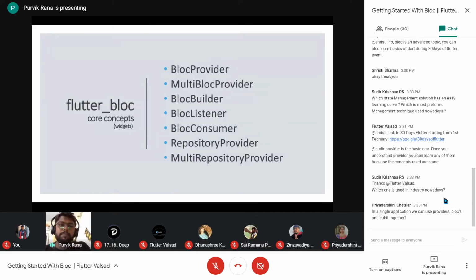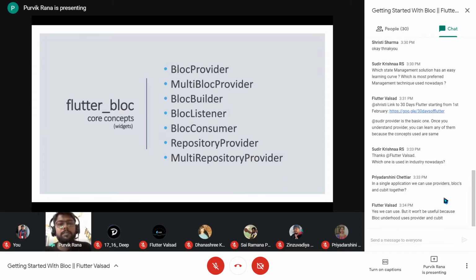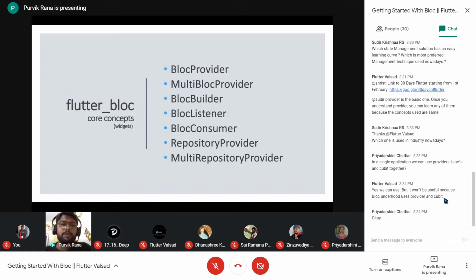Next, talking about the Flutter Bloc. Those are the different concepts of the bloc, which is the parent package, the main core package. And from there, the Flutter Bloc is there. So we will be talking about the more core concepts of the Flutter Bloc, which consist of these widgets. So the core concepts are termed as different widgets.